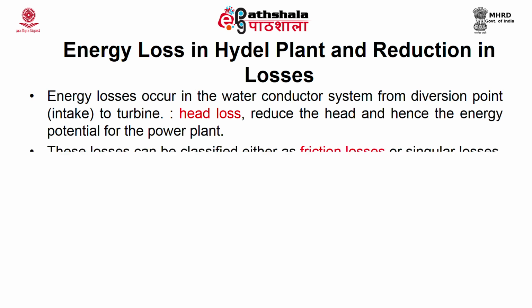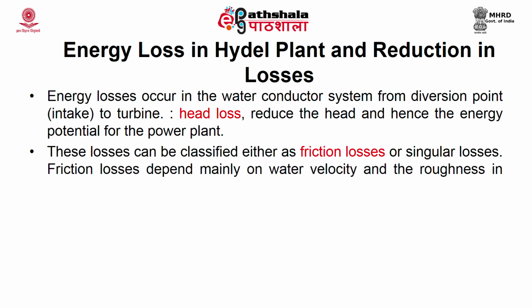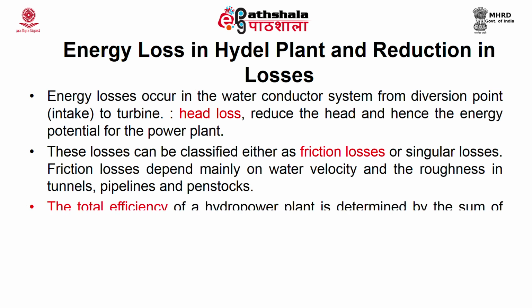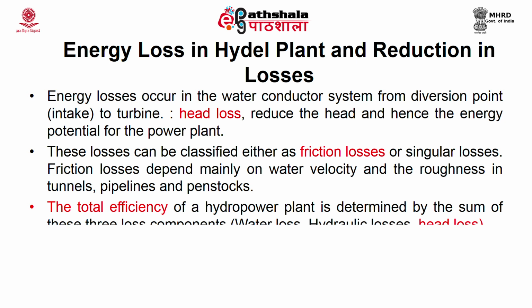These losses are classified either as friction loss or singular losses. Friction losses depend mainly on water velocity and the roughness in tunnels, pipelines and penstocks. The total efficiency of a hydropower plant is determined by the sum of the three loss components. These losses can be reduced.